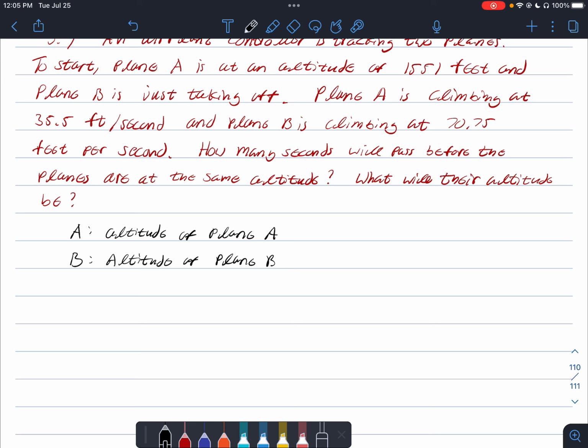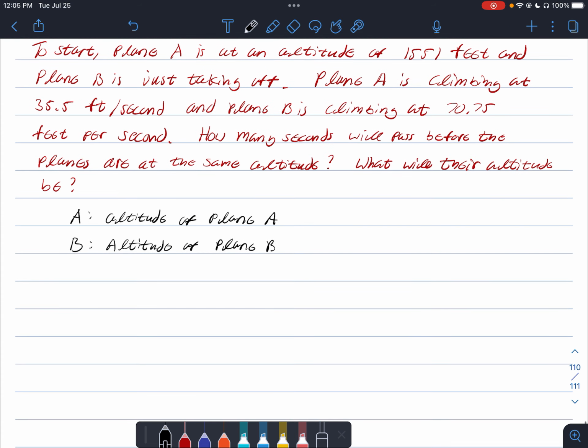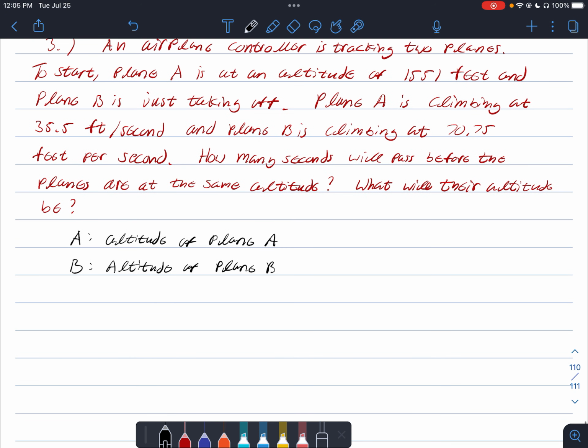Okay, so that means we can use A as part of our equation. Plane A is climbing at 35.5 feet per second, and it started at 1,551 feet. Since we want to find out how many seconds before the planes are at the same altitude, that's an unknown. So let's go ahead and say that x is seconds.